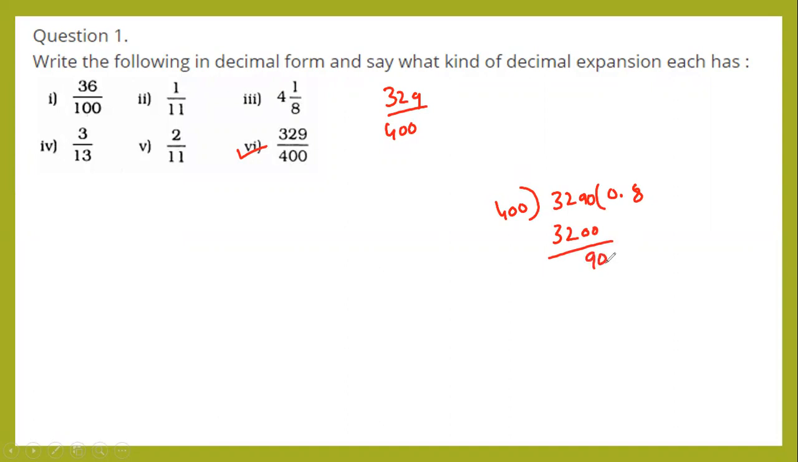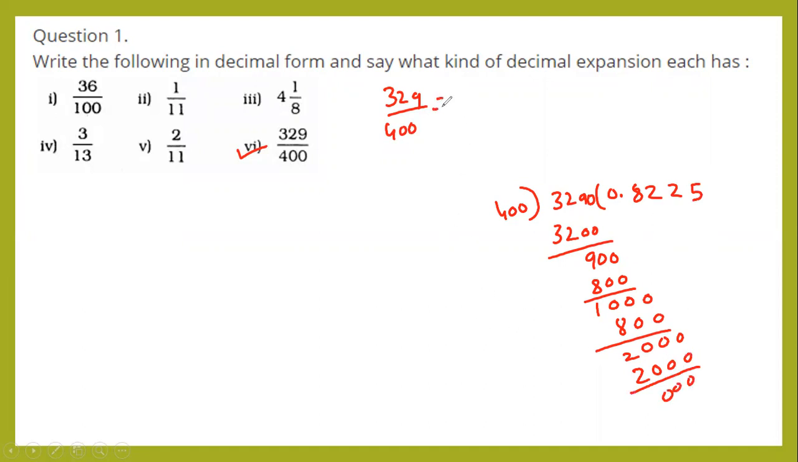Again, put 1 0 here. 402 sir, 800. Remainder 100. Again, put 0 here. 402 is 800. Remainder 200. Again 0. 405 is 2000. Here you will get remainder 0. So which is equal to 0.8225. Yes, it is terminating.